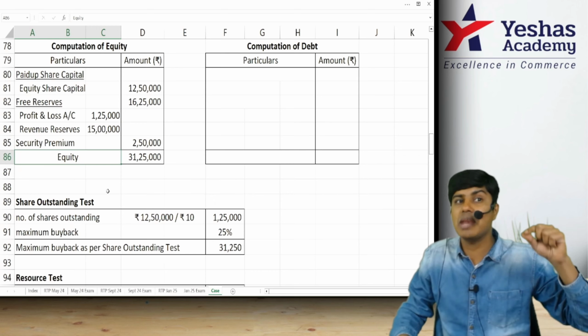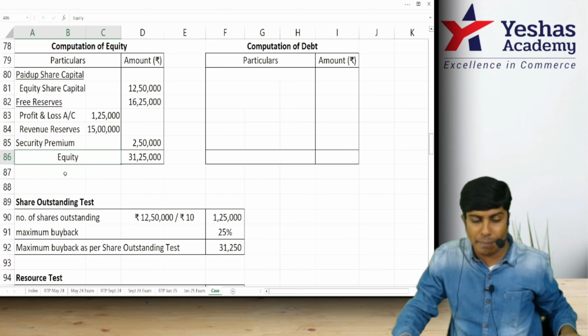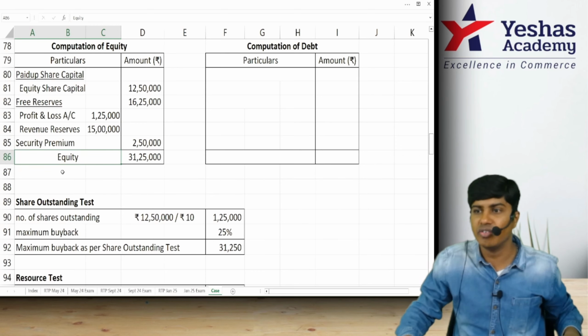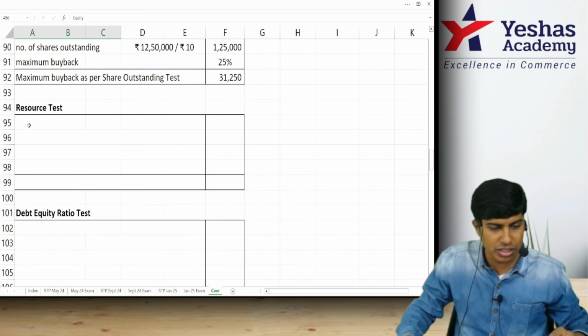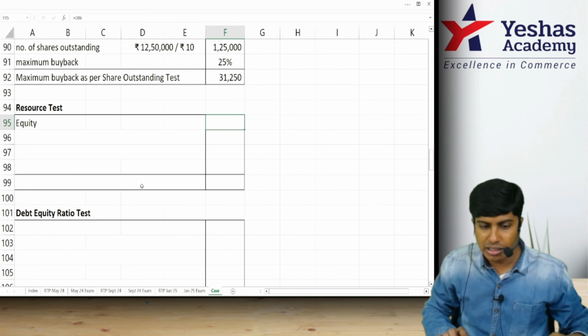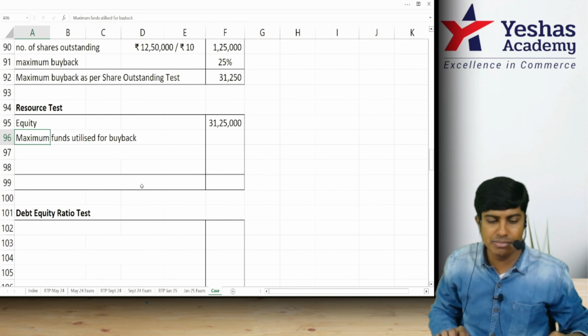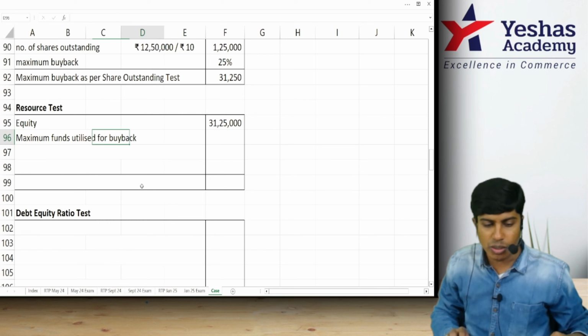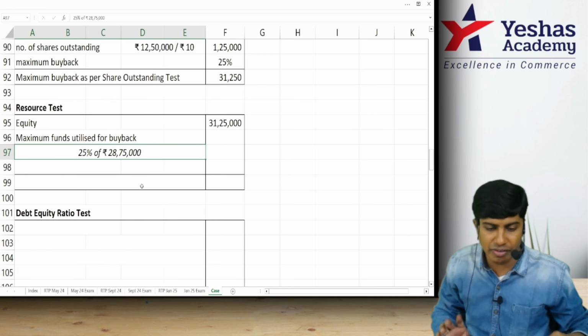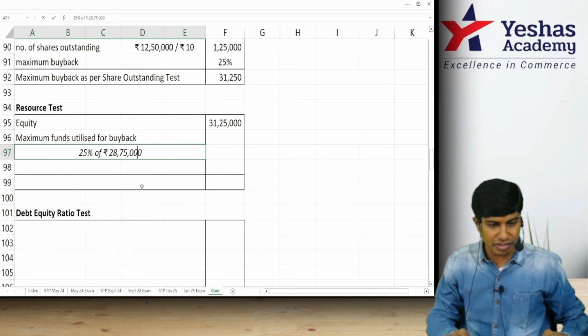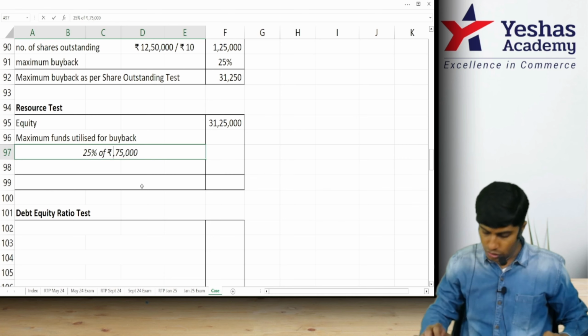For the resource test, the maximum funds that can be applied is 25% of 31 lakh 25,000. Resource test. Observe here, equity 31 lakh 25. Maximum funds that can be utilized is 25%. Apply 25% of 31 lakh 25. Sorry, 31 lakh. What do we get?